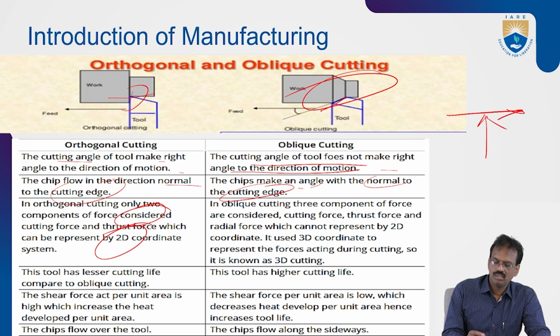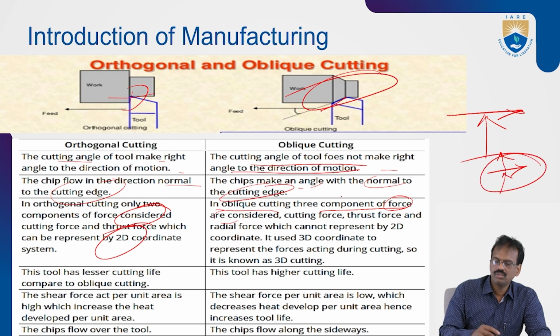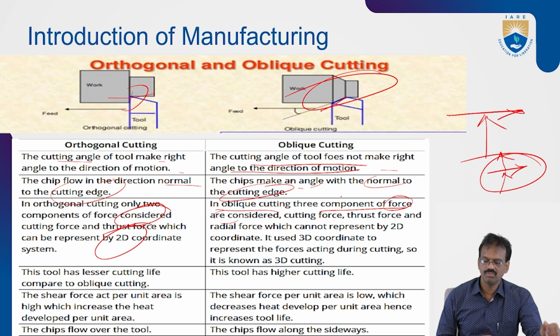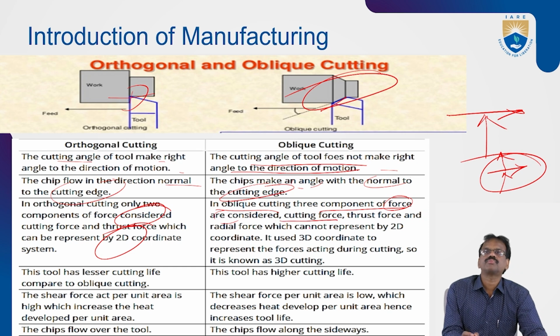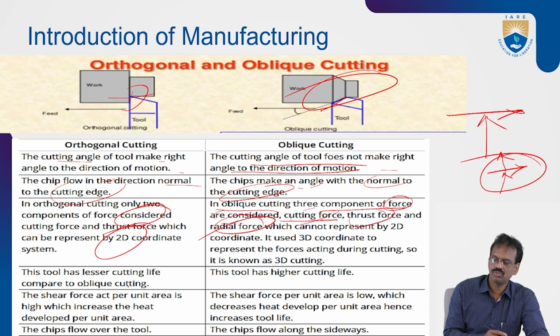In oblique cutting, three components of forces will be considered: one horizontal, one inclined, and one vertical. So three types of forces will be included here: next to the cutting force, one is the thrust force and another one is the radial force.